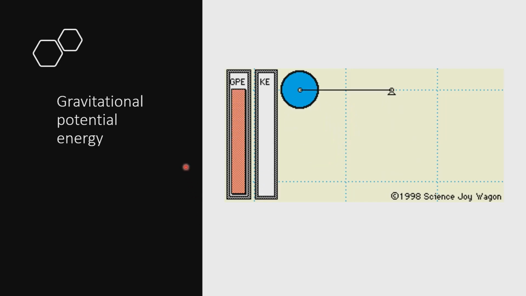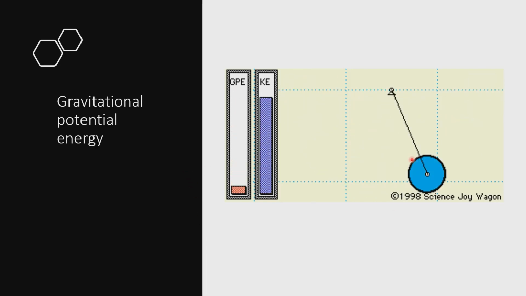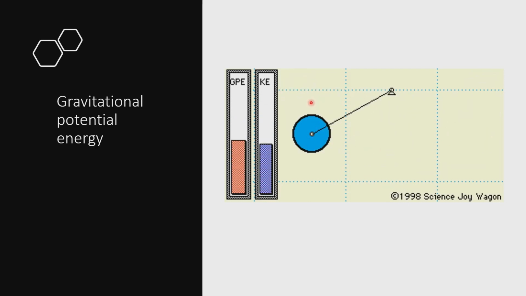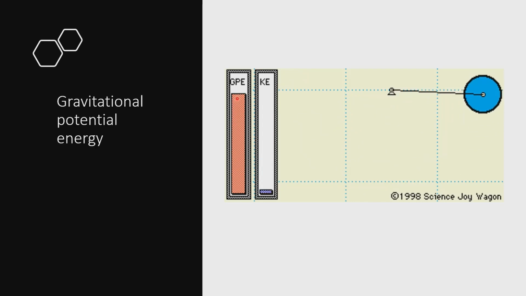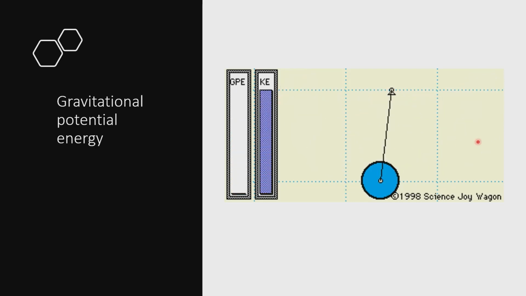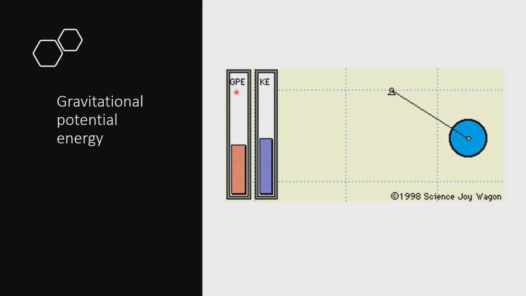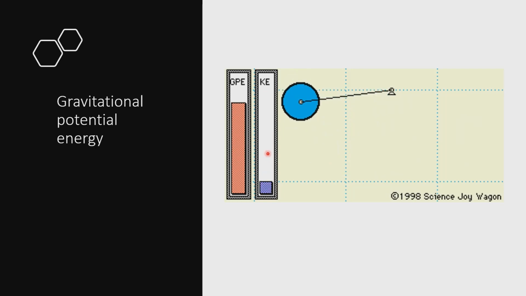Another one, gravitational potential energy in this example is a pendulum. So this is a moving pendulum. So we have here this picture, no? It is moving as the pendulum moves. It shows that when the gravitational potential energy increases, the kinetic energy decreases. Why?